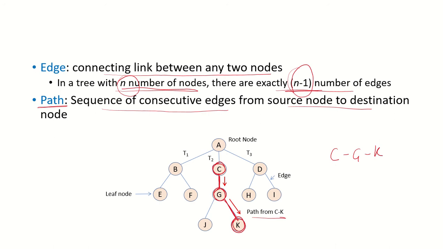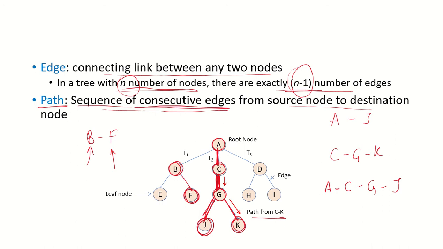What is the path from root node A to J? This will be the path A to C, C to G and G to J. This is the path A, C, G, J. What is the path from B to F? The path is only this link B and F from source node to the destination node. There is only one link. So the path is the sequence of consecutive edges which go from the source node to the destination node.